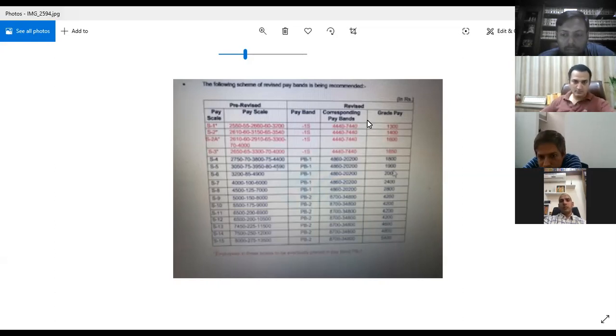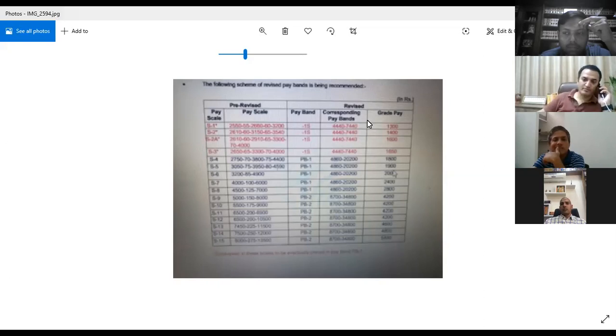Now another situation arose that in case 38 pay scales are merged into 4 pay bands, then it will be very difficult for each and every individual to understand what kind of salary he will get in the pay band. To come out of that situation, 6th Pay Commission also granted pay grades or grade pay, which is at the complete right end of the screen. So if a person was working in 2750, 4400 pay scale in 5th Pay Commission, his revised pay band became 4860, 20,200 and his grade pay became 1600.